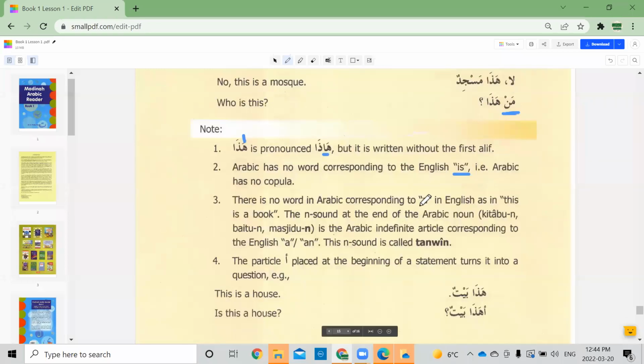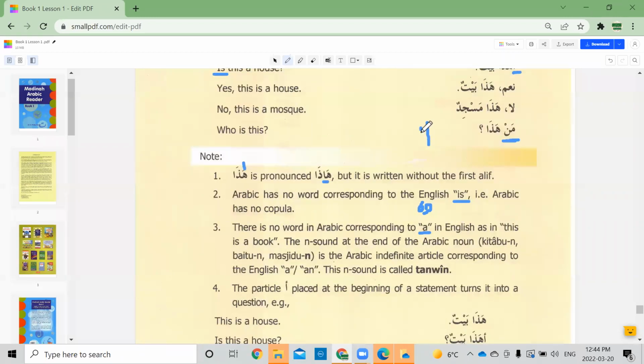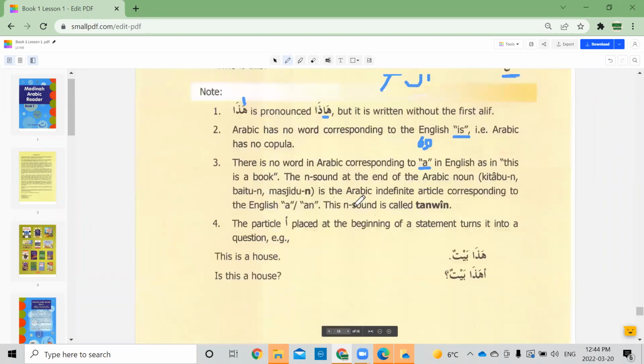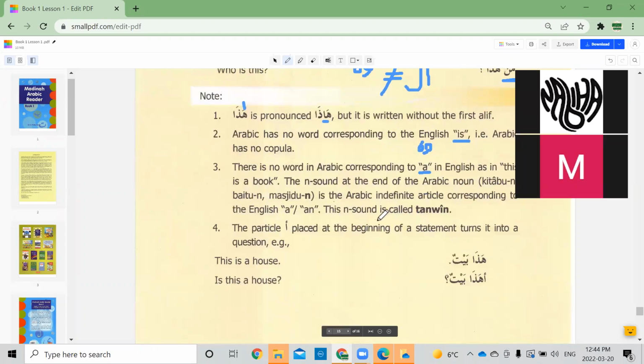There's also no word for "a." We get the meaning of "a" from the tanween. When we say kitabun, it means a book. Al-kitabu would be the book. And most important, again, I'm mentioning, remember that alif, lam, and tanween can never be on the same word. You can never say al-kitabun. It will either be al-kitabu with a single dhamma or just kitabun without the alif, lam. So yes, again, tanween corresponds to the indefinite article, a or an in English.